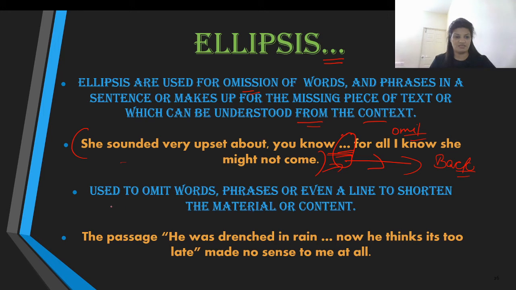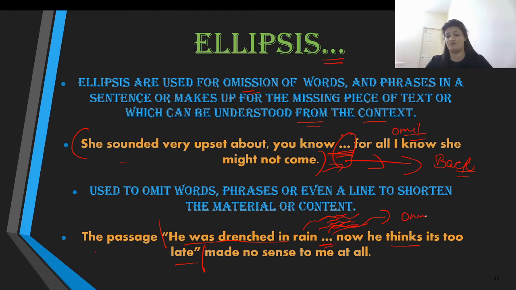Another situation is, for example, the passage which begins from here. He was drenched in rain, and from there to, now he thinks it's too late, till here. Probably here there are a bunch of lines, sentences, or probably paragraphs, we don't know. So rather than reading all those lines in between, the writer decided to write the beginning and the ending line, and for the reader to understand that this part has been omitted. So this ellipsis means it has been omitted.